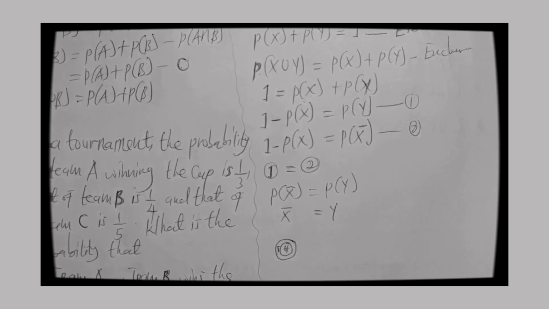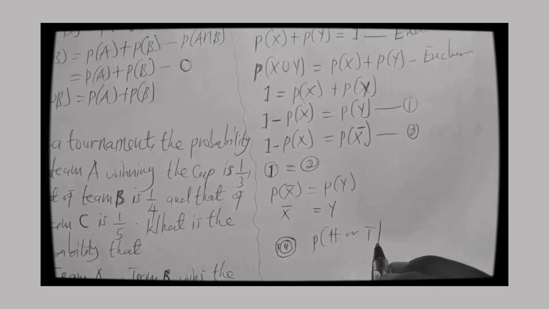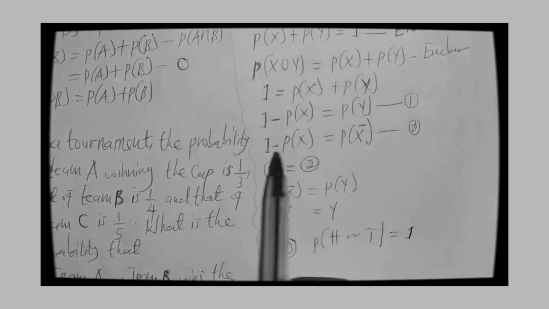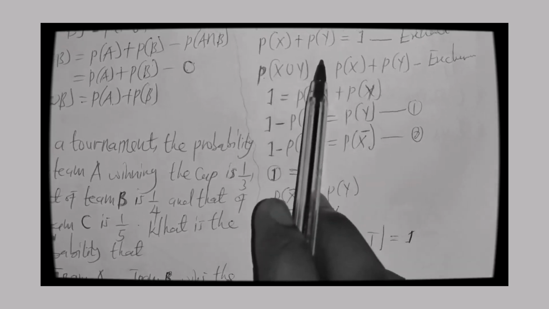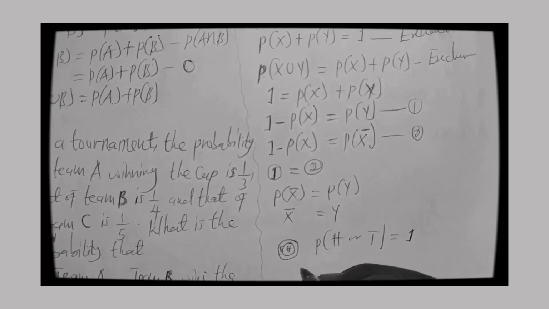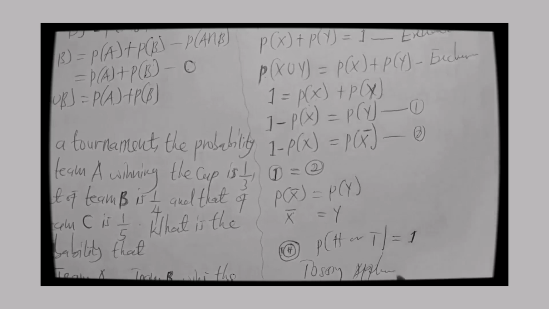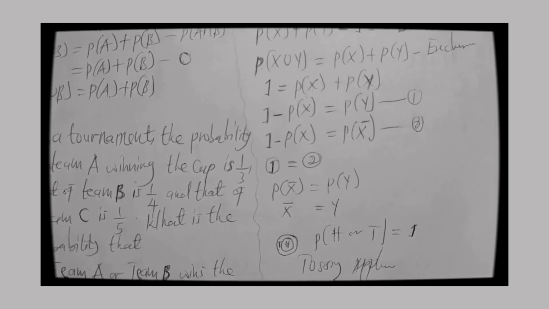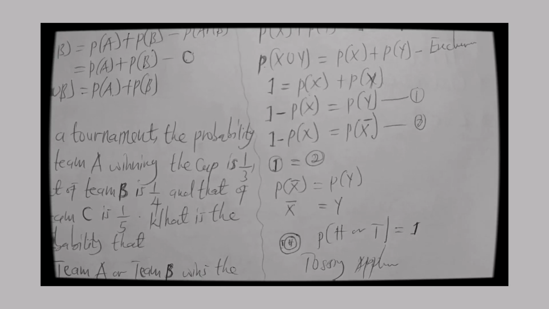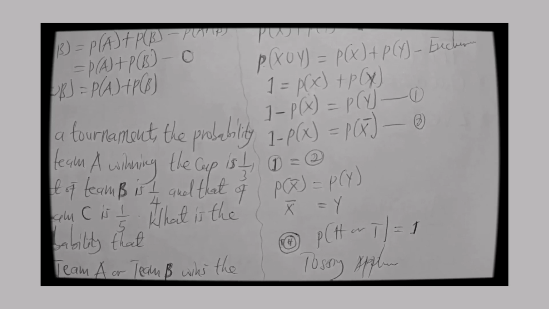So once they have an equal chance of occurring, we can say that the probability of either a head or the probability of a tail will give me 1 as a mutually exhaustive event. That will be a union. So you can use tossing of a coin as a practical application for mutually exclusive events and mutually exhaustive events. Tossing of a coin is one example of it. So let's take note of that.